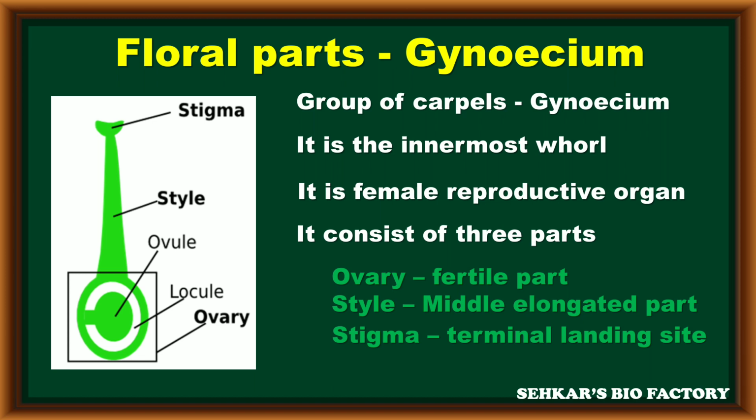In each carpel, three parts are present. The basal swollen part is called the ovary, and it is fertile in nature. The elongated part is called the style, present between the ovary and stigma. The stigma is the terminal part, and it acts as a landing site to receive pollen grains during sexual reproduction.